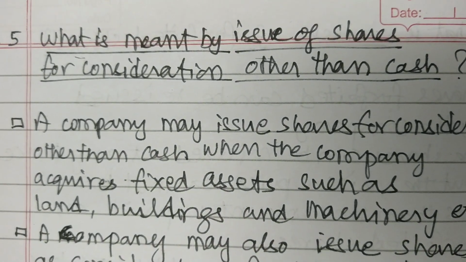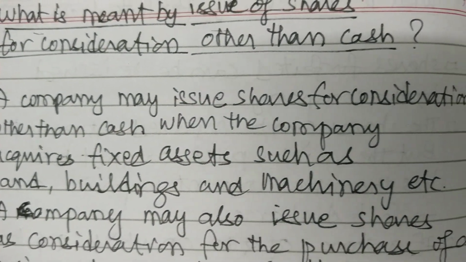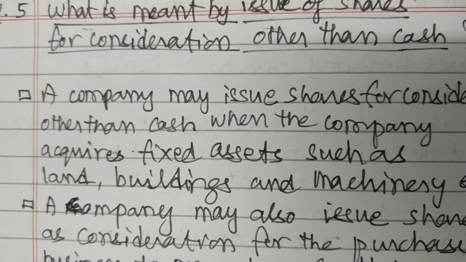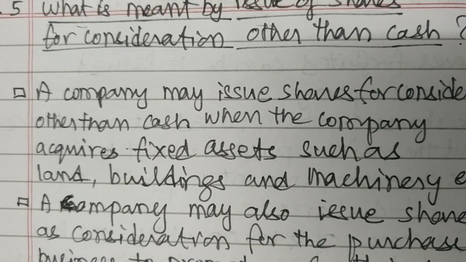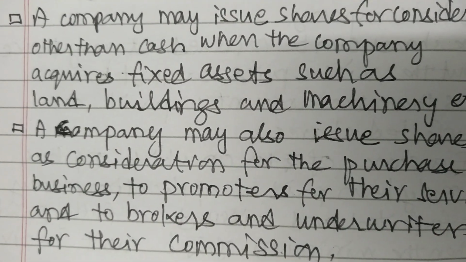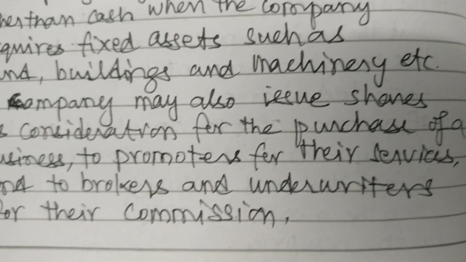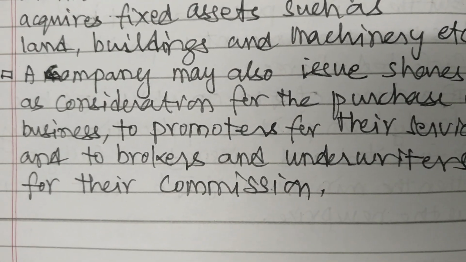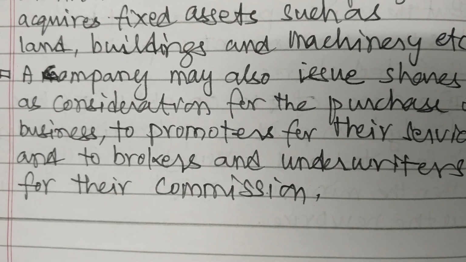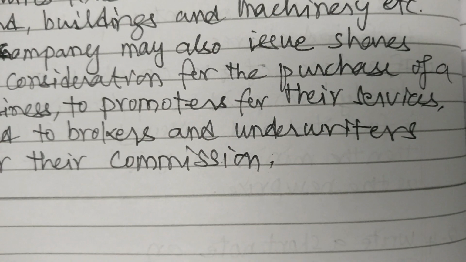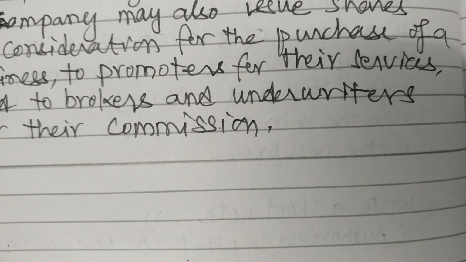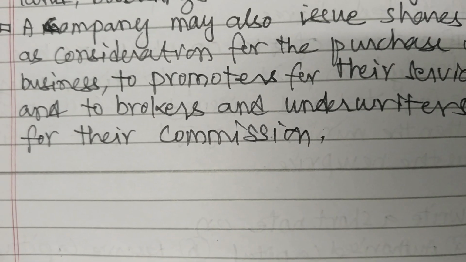A company may issue shares for consideration other than cash when the company acquires fixed assets such as land, buildings, and machinery, etc. A company may also issue shares as consideration for the purchase of business, to promoters for their services, and to brokers and underwriters for their commission.